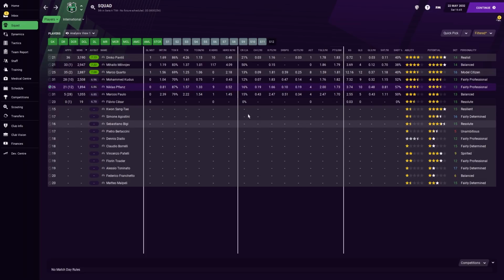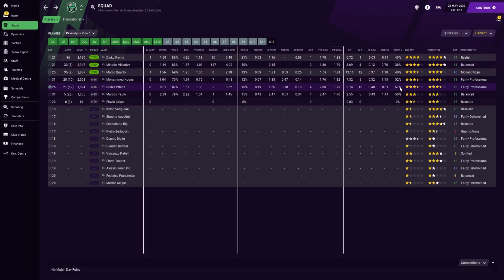So it's definitely interesting. I'm on the lookout for a Mez anyway. I don't think I'm going to be selling Nicholas Flans unless we got an absolutely ridiculous offer, but we have to think about the future in the sense that Kudus is going to start to decline in the next couple of seasons, potentially. I'm certainly not going to get rid of him unless we got an insane bid, which would be perfect, because I always like that. When I get an absurd bid for a 31-year-old or something, I will take it instantly, because we're never going to get that amount of money again, and we can reinvest it in two younger players, you know?